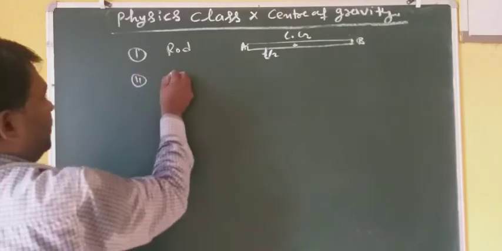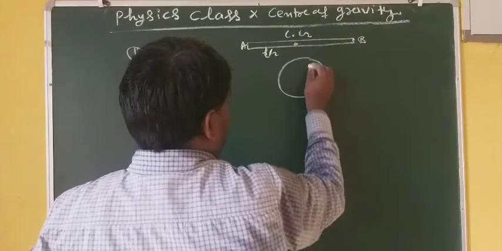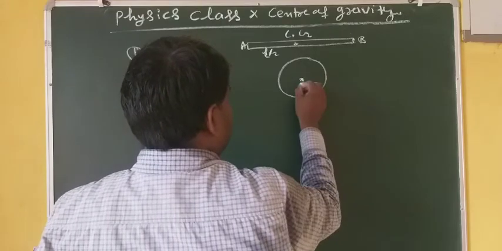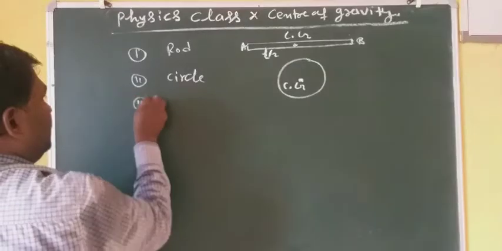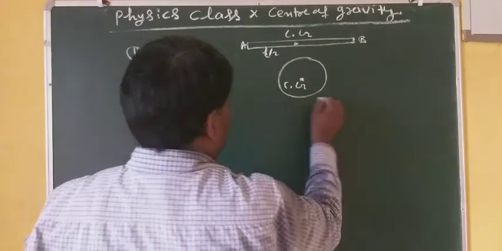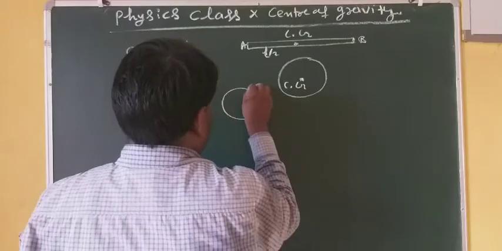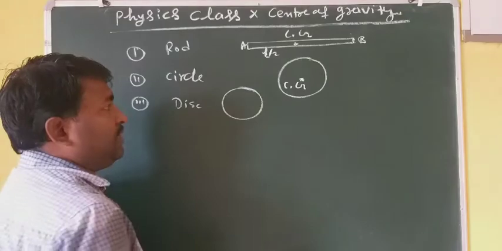Second, a circle. For a circle, at the center of the circle, this is G or CG. Okay. Third, for a disc, do you know the difference between a ring and a disc, or circular shape and disc?